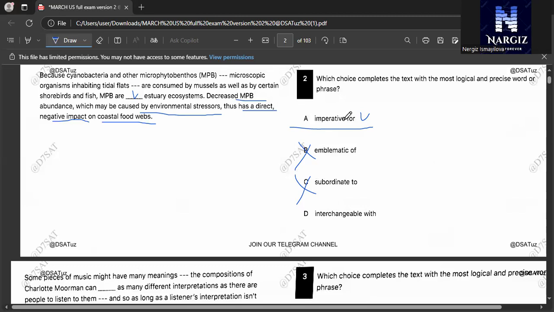We should write imperative here because MPB are very important, very crucial to our estuary systems, and imperative also means very important, very crucial. D is not right because interchangeable with means replaceable, which also doesn't fit our paragraph. So our right answer is A.